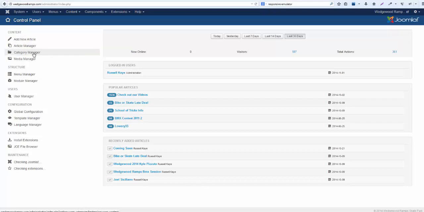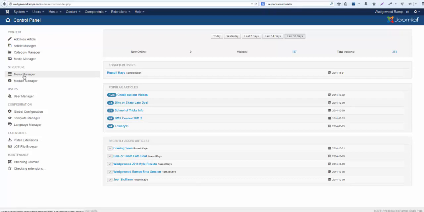The category manager is just a listing of the different categories of your articles. Your media manager is where you store all of your files, your images, PDFs, your executables if you have them, which you don't, but that's where you find those.